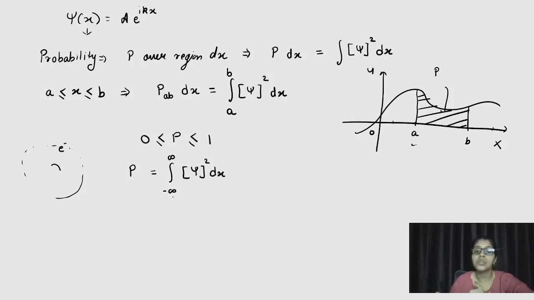Now here, guys, we are considering the range from minus infinity to plus infinity. So the particle will be present somewhere over the entire x-axis, and this probability will have the maximum value, that is equal to 1. When the wave function satisfies this type of condition, the wave function is said to be the normalized wave function.